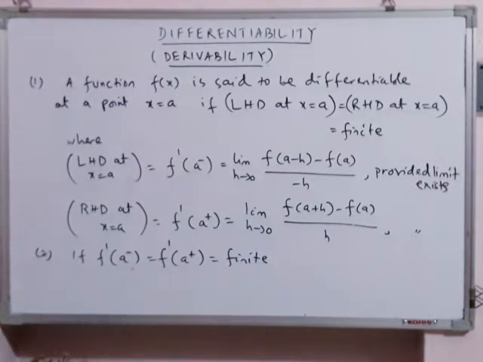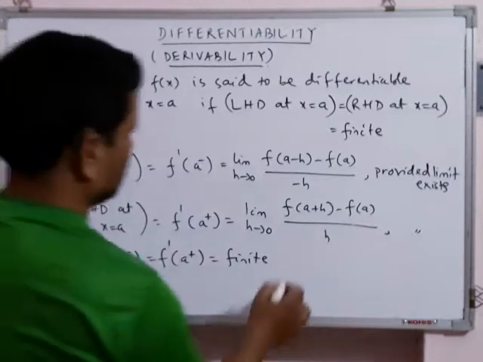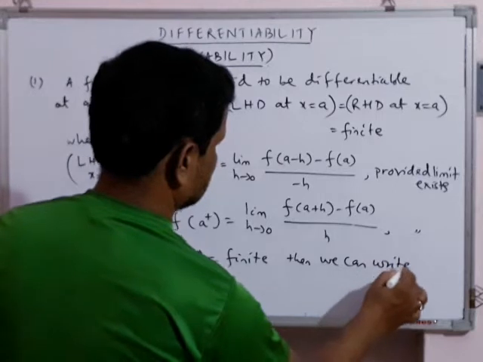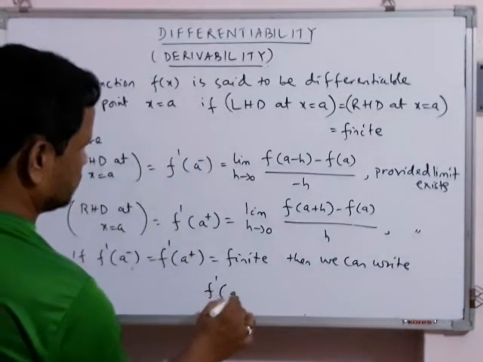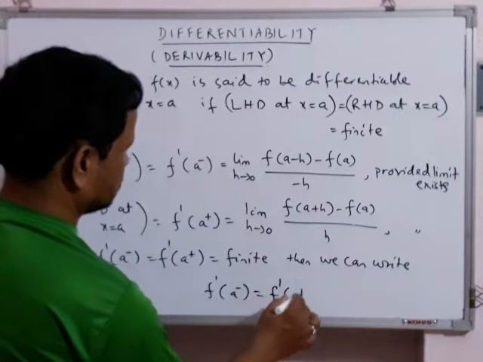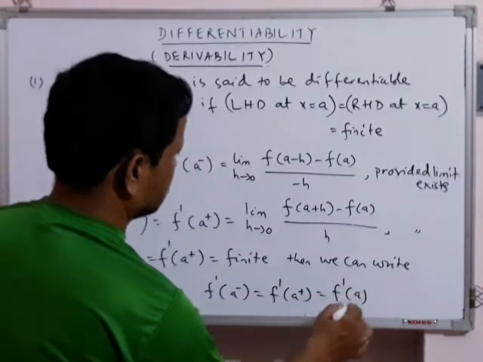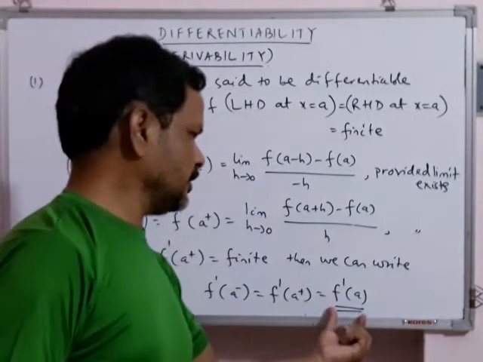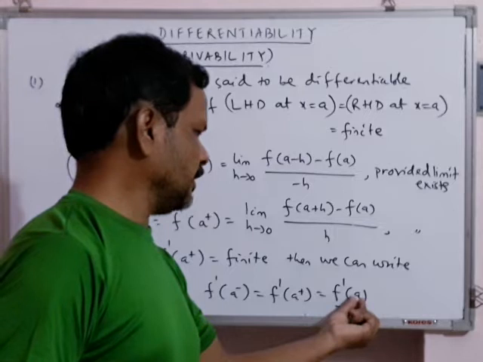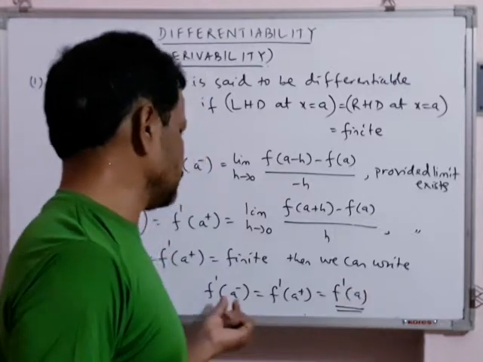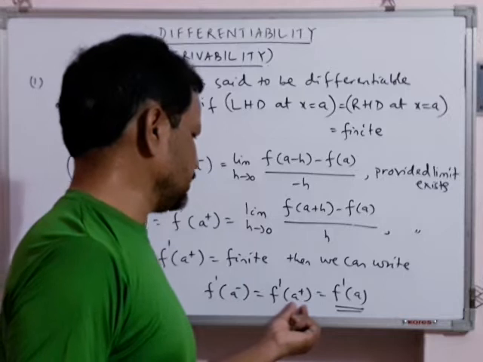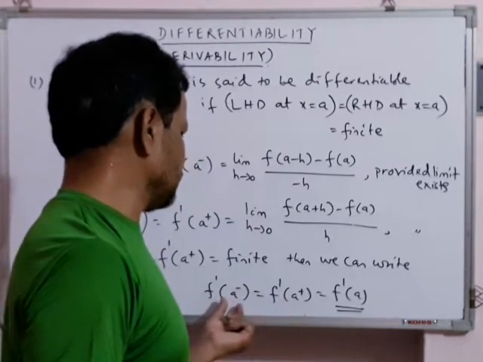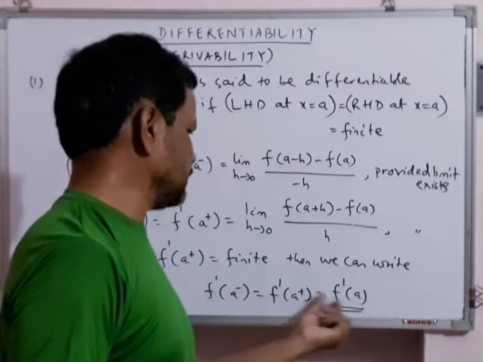If this happens, then we can write f dash a minus equal to f dash a plus equal to f dash a. That is called derivative of the function at x equal to a. Carefully see here, in a I am not using any plus or minus because we have evaluated f dash a minus and f dash a plus, both are found to be equal and finite. Then in that situation we can write the common value of these two as f dash a.